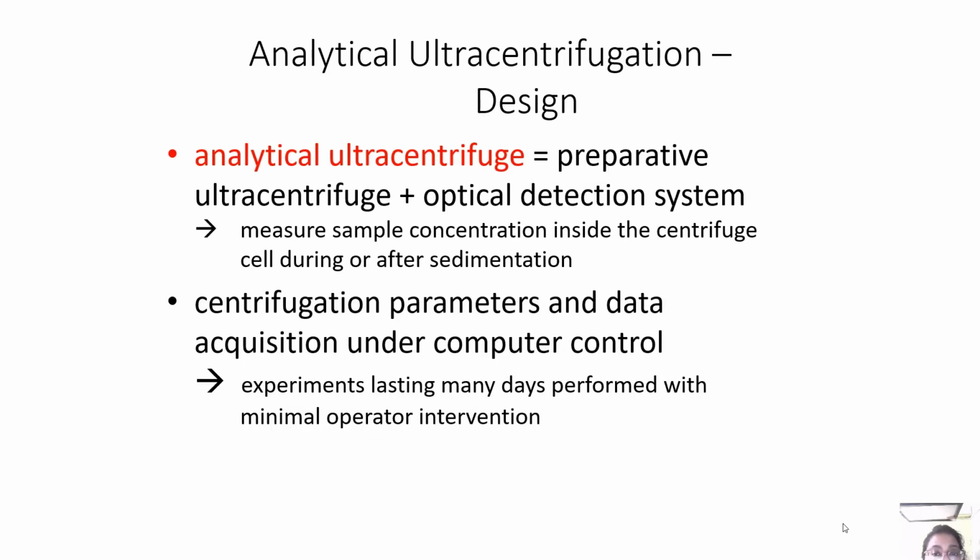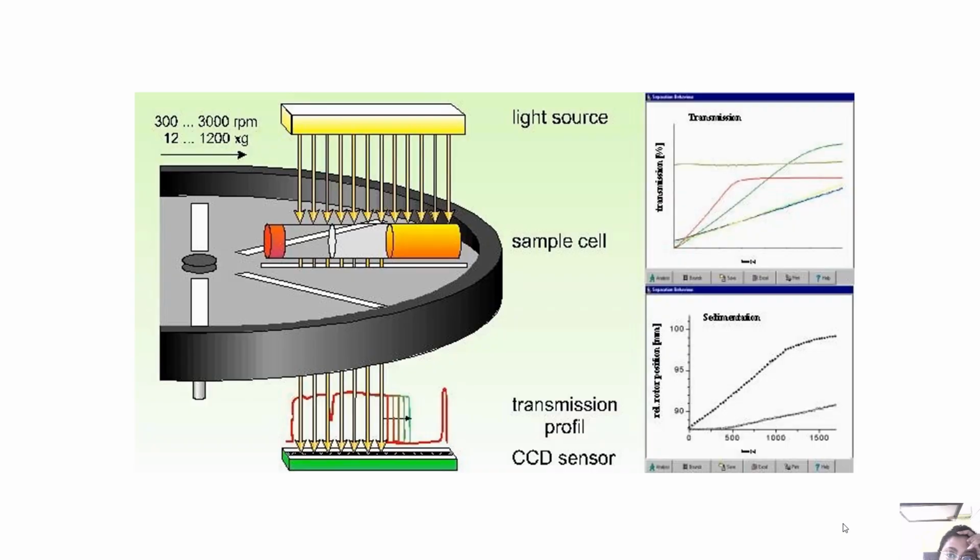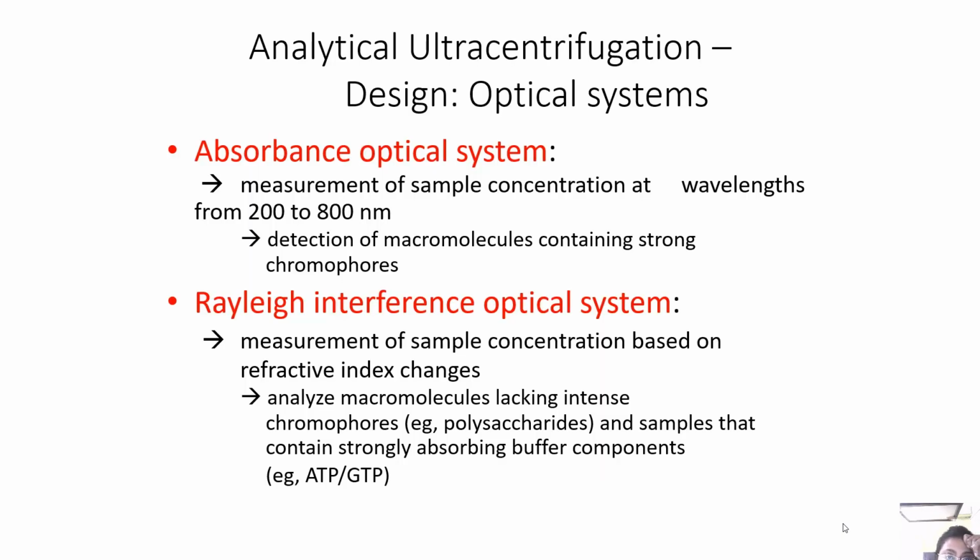Now, analytical ultracentrifugation, let's talk about the design. It's a preparative ultracentrifuge plus an optical detection system. It will measure sample concentration inside the centrifuge cell during or after sedimentation. Centrifugation parameters and data acquisition are under computer control, so experiments lasting many days can be performed with minimal operator intervention. Basically, this is how the schematic looks.